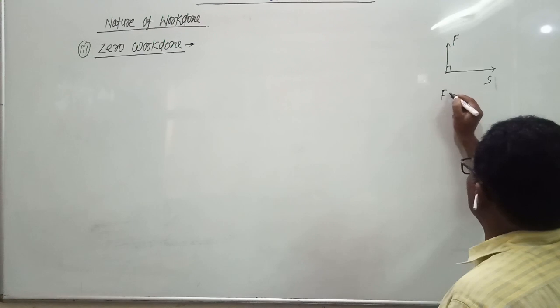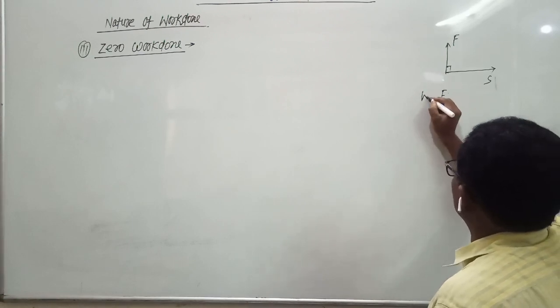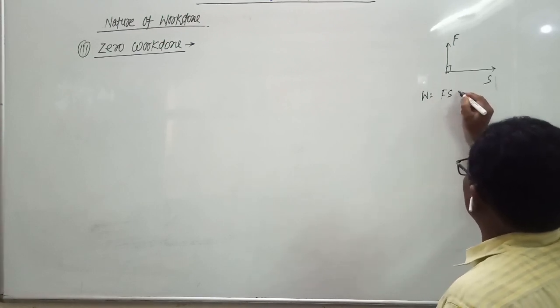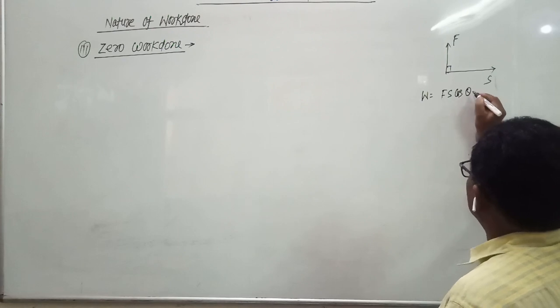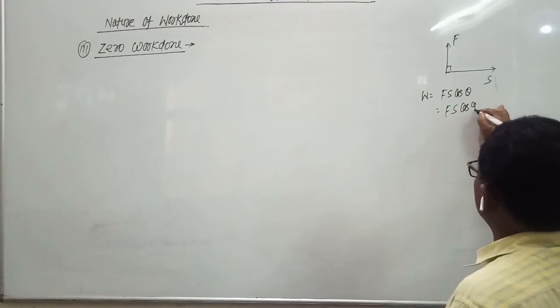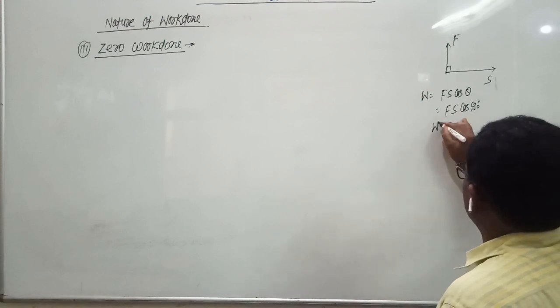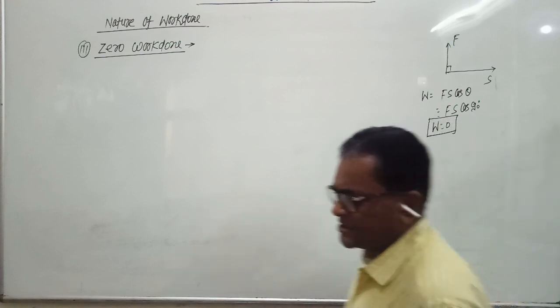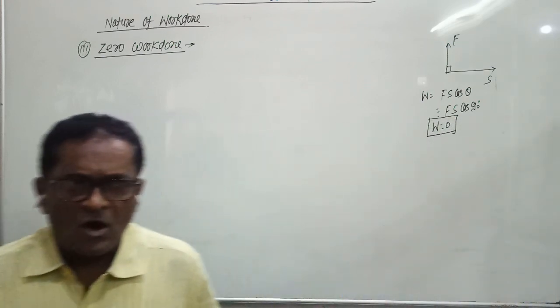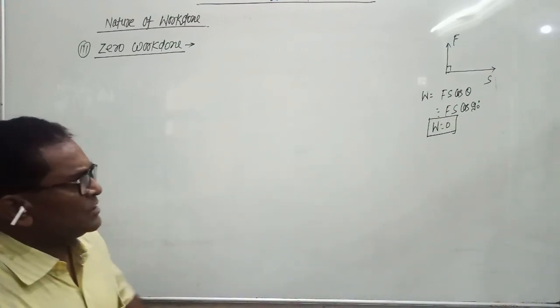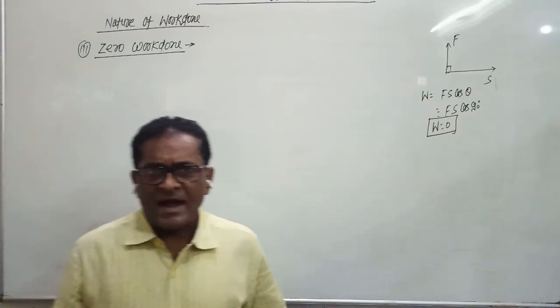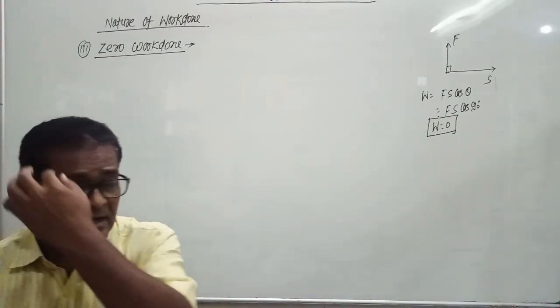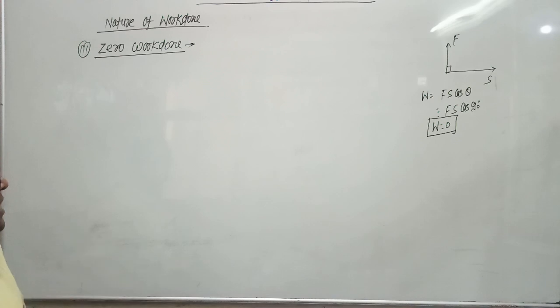We know work done equals Fs cos theta, and since theta is 90 degrees, Fs cos 90 degrees, and cos 90 degrees is 0. So work done is 0. So if the displacement of a body is perpendicular to the applied force, then work done by the force is 0.